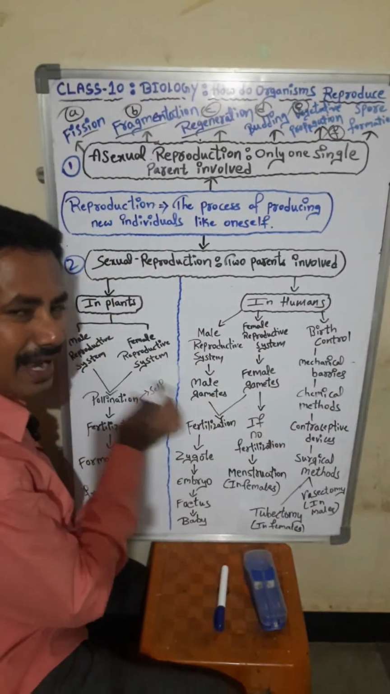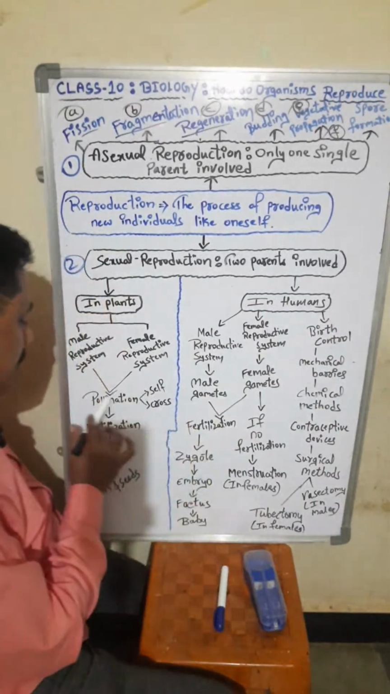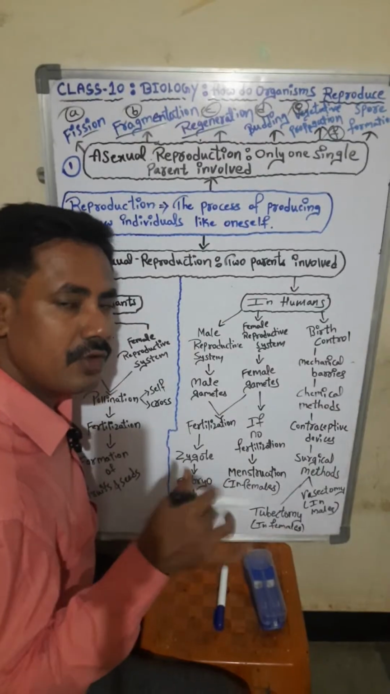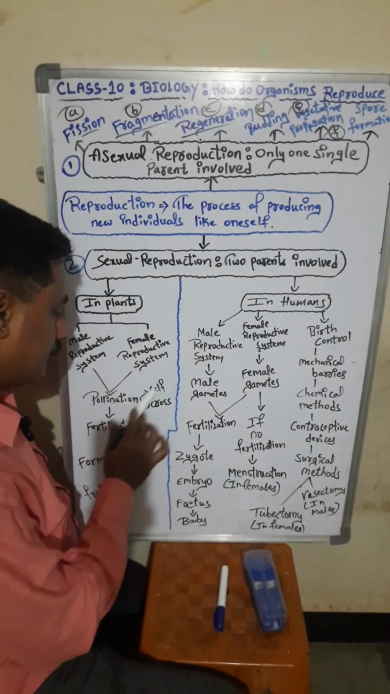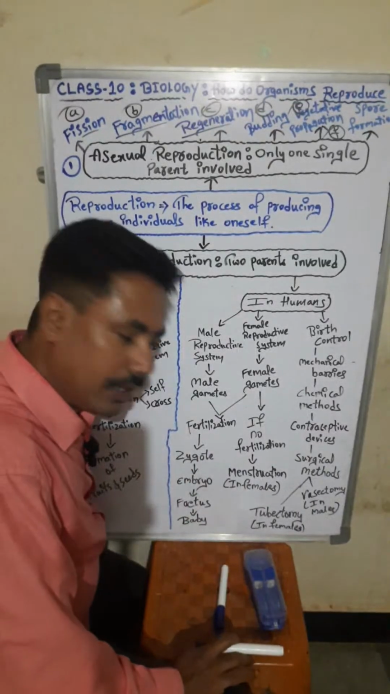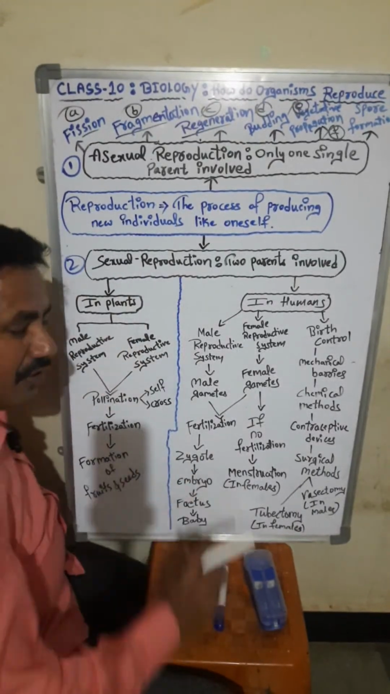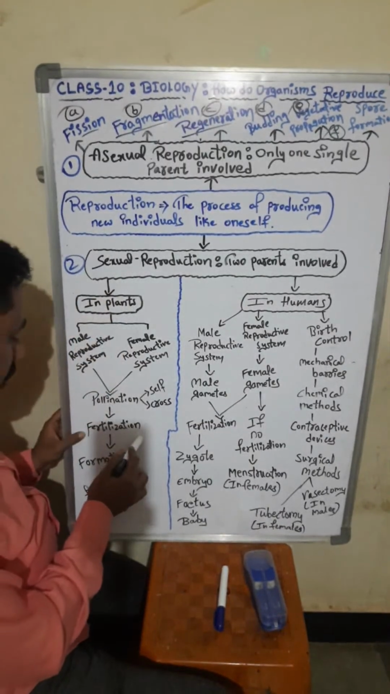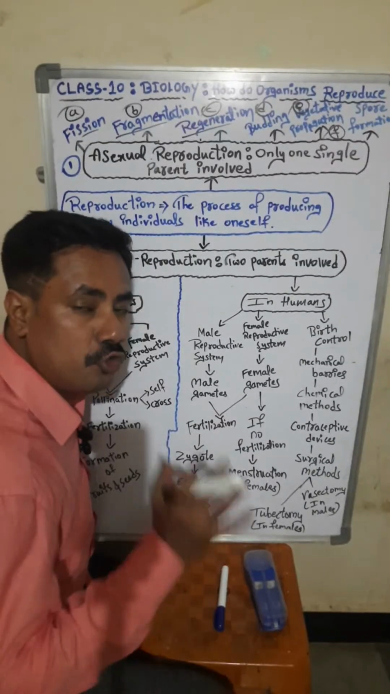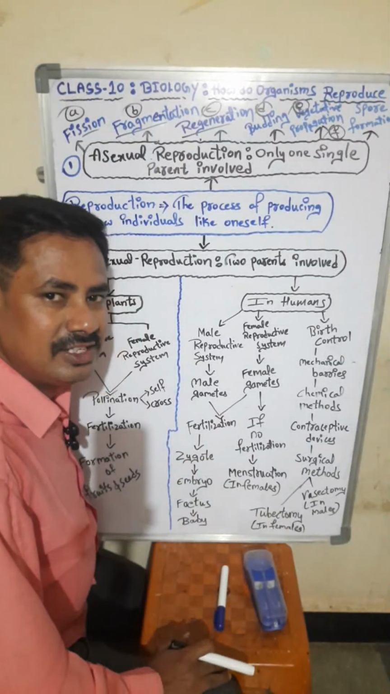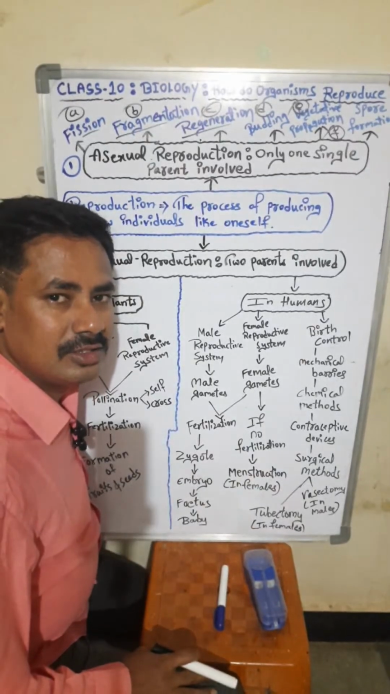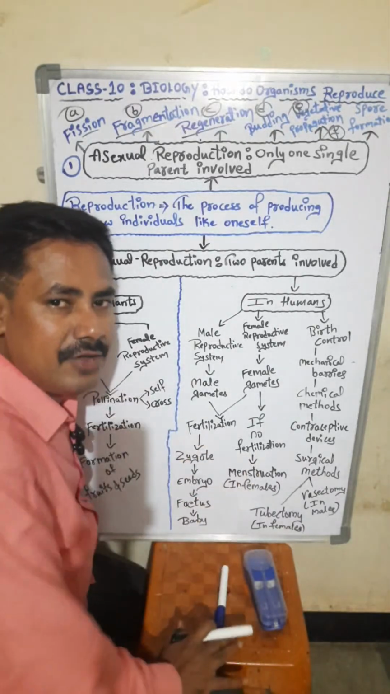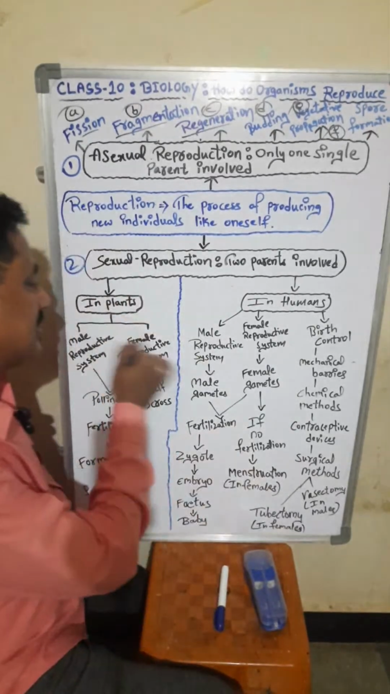When male and female gametes combine, pollination will occur. What do you mean by pollination? We are going to study that afterwards. Self-pollination and cross-pollination we are going to see. The next one is fertilization. After pollination, fertilization will occur. After fertilization, the formation of fruits and seeds will take place. How are we getting fruits? How are seeds available? All of this we are going to study in complete detail in plants.